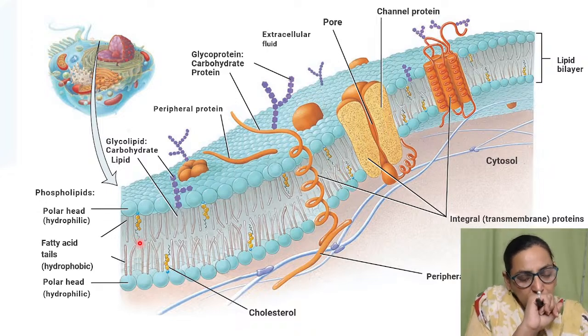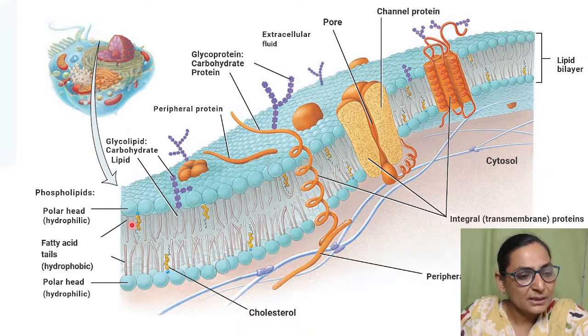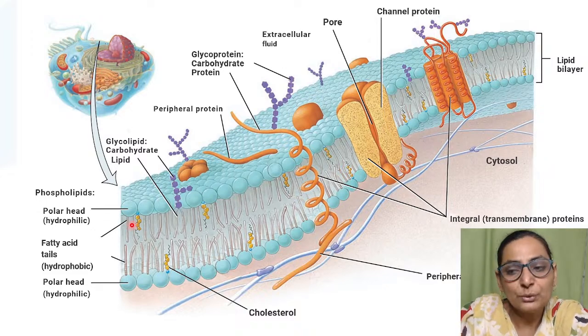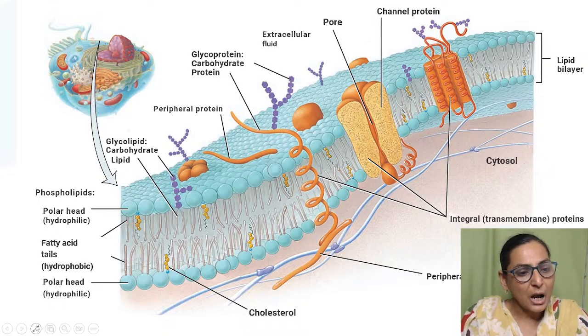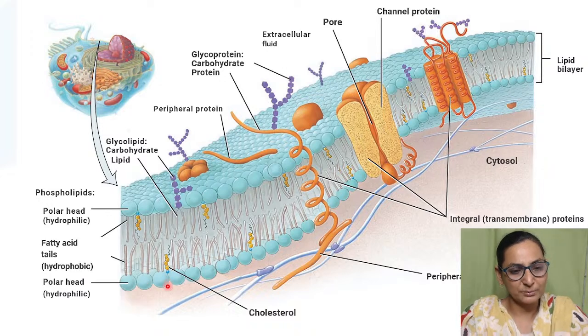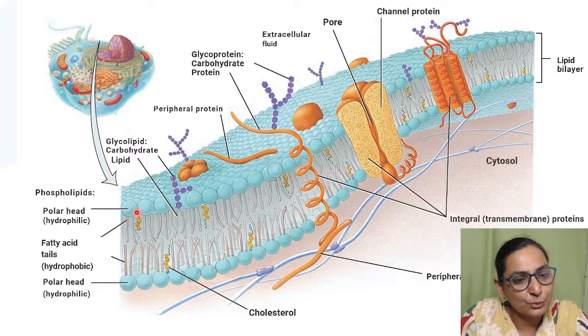Now, the very important property of your lipid bilayer is that it is only permeable to lipid soluble substances. So the most important property is that it is only permeable to lipid soluble substances. Now this is very important, that how it is only permeable to lipid soluble substances. अब देखो, how will the lipid soluble substances pass through?